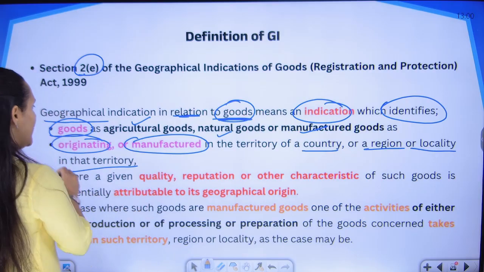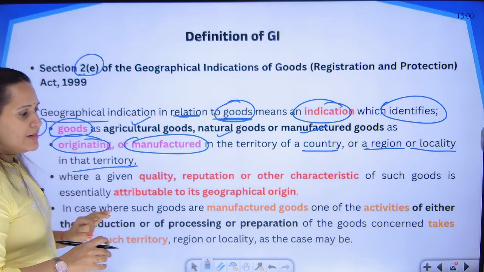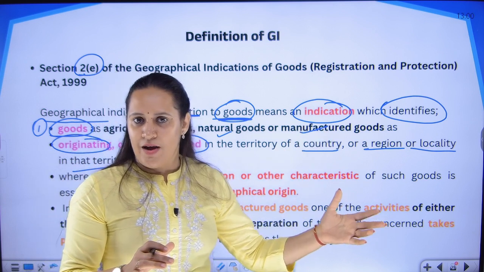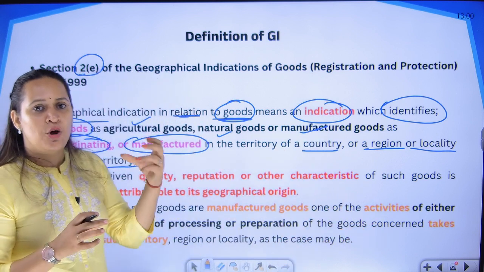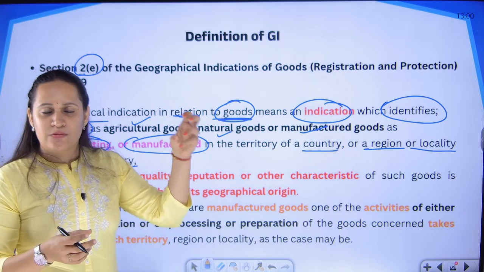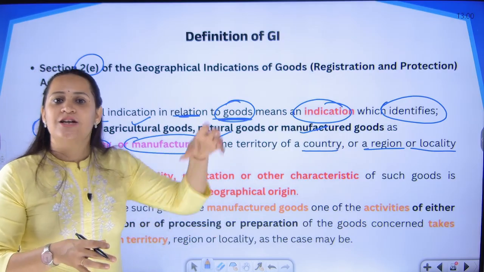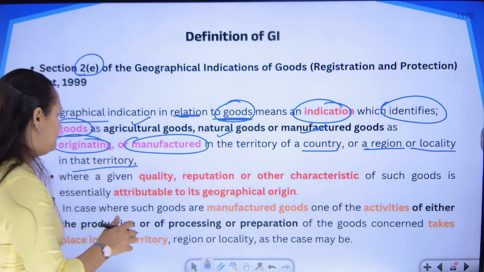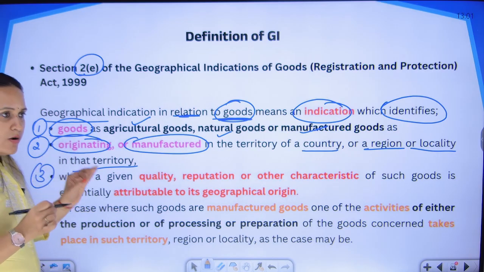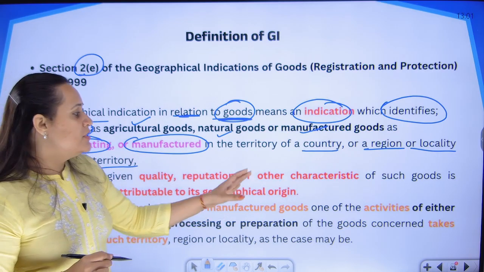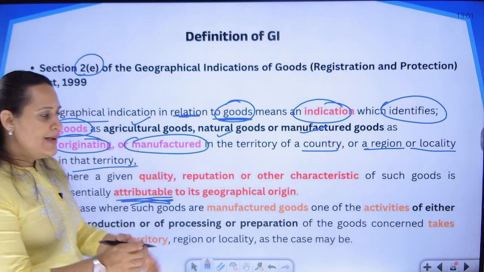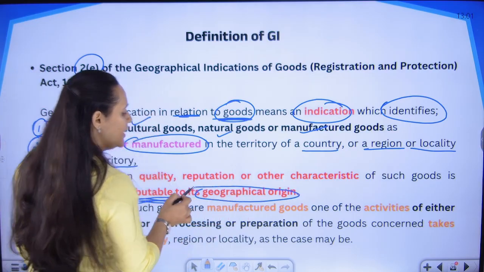So what have we identified? Firstly, it is a hint that a particular good, that could be agricultural, natural or manufactured, and if it is agricultural or natural, it is originating from that particular locality. If it is a manufactured good, it is manufactured in that particular locality. And third, the quality, the reputation and the characteristics of that product are linked, attributable, to the geographical location.